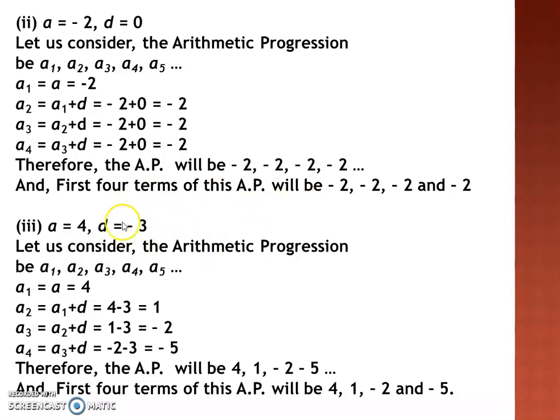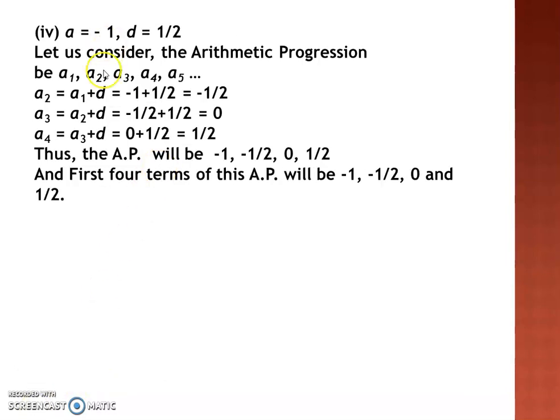In the third one, A is 4 and the common difference is minus 3. So you will keep on subtracting. Since the common difference is negative, here the AP will be a decreasing AP, not an increasing AP. So the first term is A, that is 4. The second term will be 4 minus 3, that is 1. Then 1 minus 3, that is minus 2. Minus 2 minus 3, that is minus 5. So these will be the next few terms of the AP.